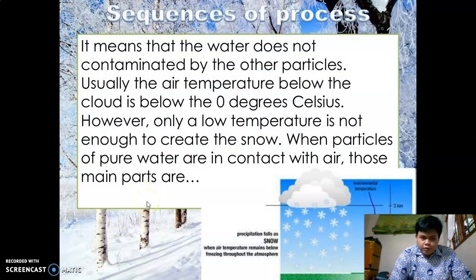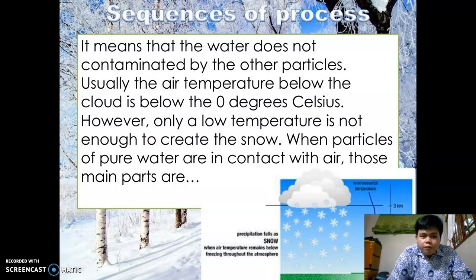Sequence of process. It means that the water is not contaminated by other particles. Usually, the air temperature below the cloud is below 0 degrees Celsius. However, a low temperature alone is not enough to create snow.